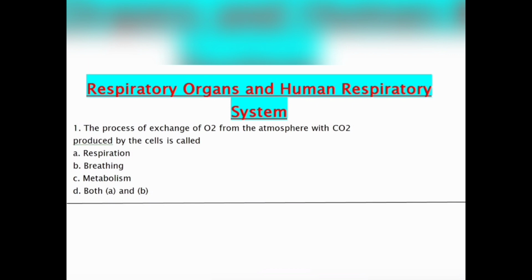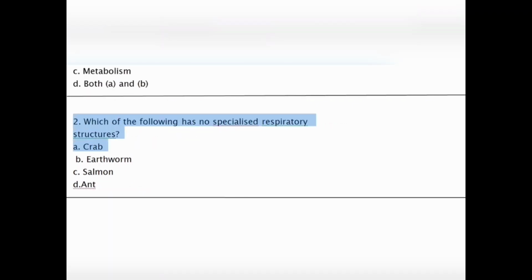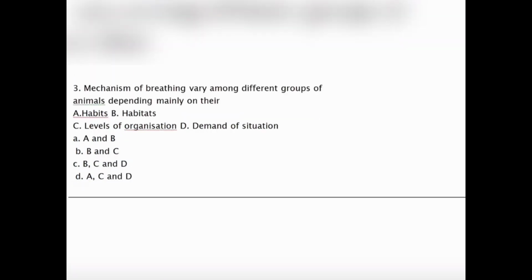Moving to the next question, question number 2. Which of the following has no specialized respiratory structure? Crab, earthworm, salmon, ant. Our option will be B, earthworm. Moving to the next question, question number 3.